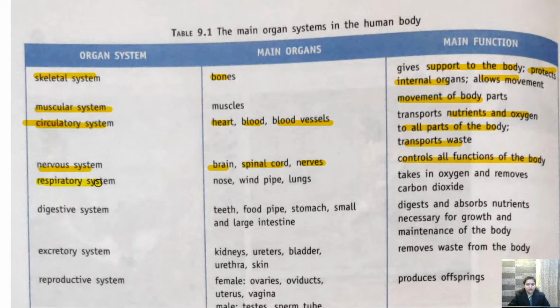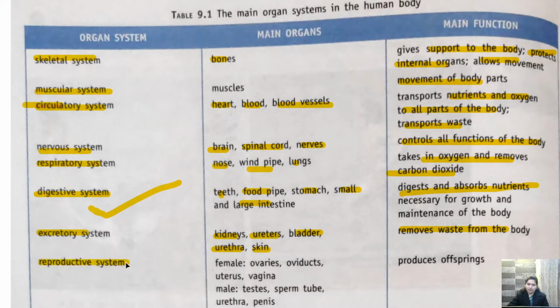Then we have respiratory system. Just now I have told you it requires nose, windpipe and lungs, takes in oxygen and removes carbon dioxide. Then digestive system, teeth, food pipe, stomach, small intestine, large intestine, all these organs are included in digestive system, which digests and absorbs the nutrients. Then excretory system removes the waste from the body, requires kidney, ureters, bladder, urethra, skin. Definitely. तो ये सारी चीजें included है excretory system में.